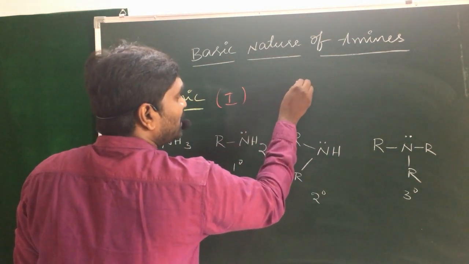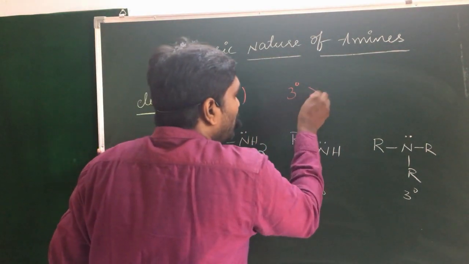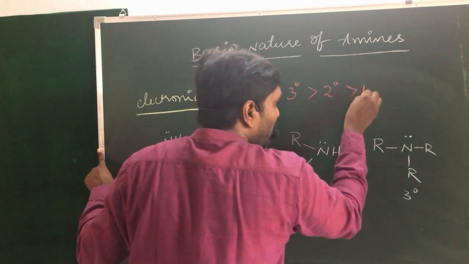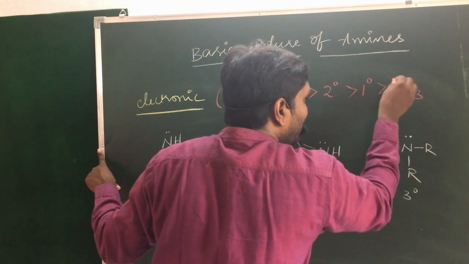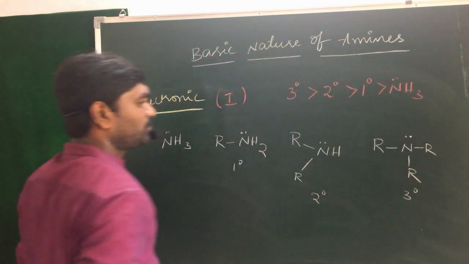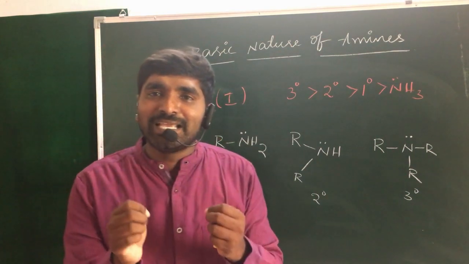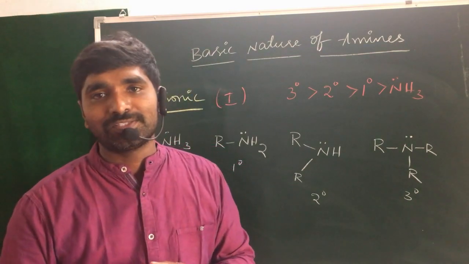When I take ammonia, primary, secondary and tertiary, according to the electronic factor, 3 degree amines are more basic in nature when compared with 2 degree amines. 2 degree amines are more basic when compared with 1 degree amines, which are more basic when compared with ammonia. Why? Because, as I already told you, the basic character is due to the availability of non-bonding electrons.